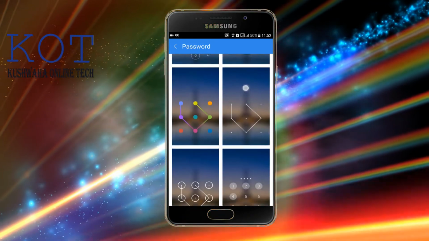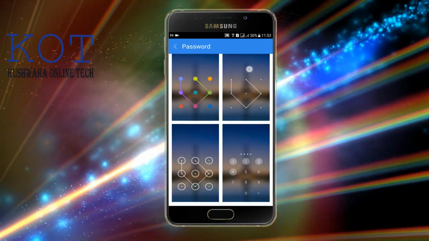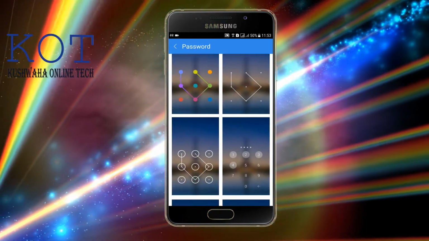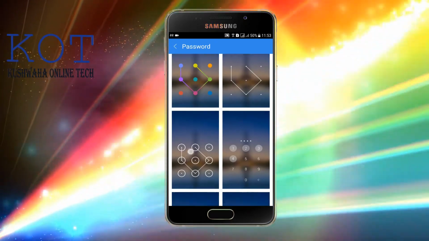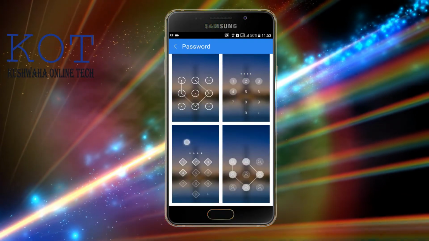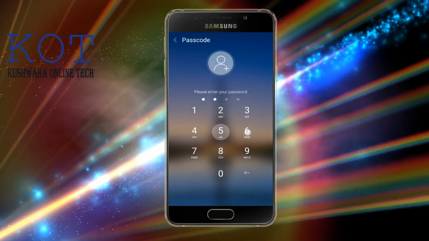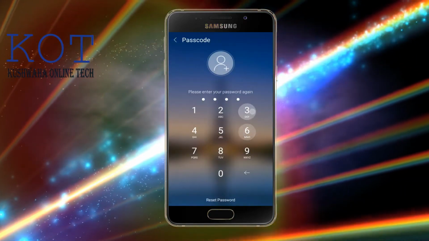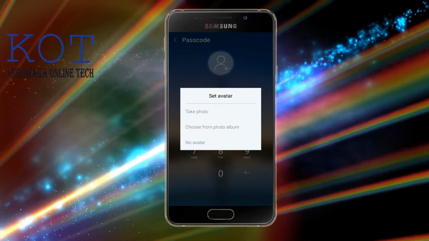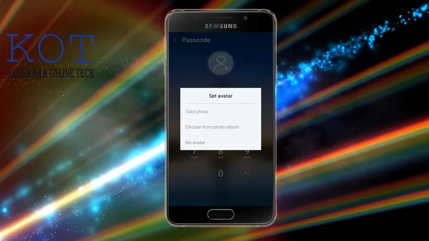and choose the pattern you want for this symbol. So select this tabs option. I've selected this option. Select it and enter the password you want, and then here select Take Photo